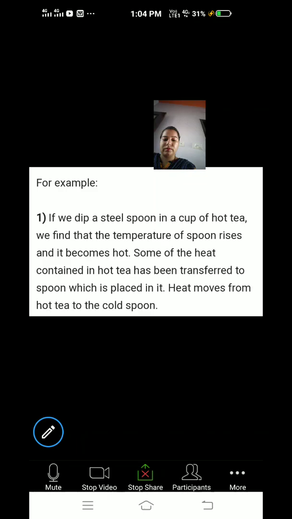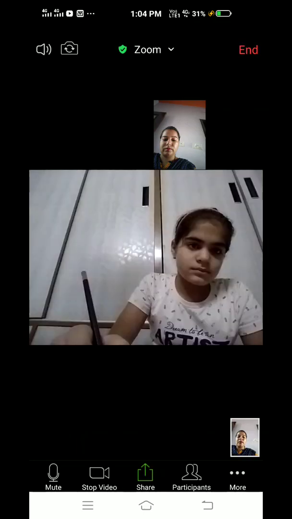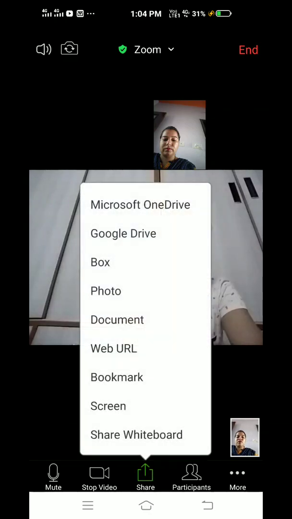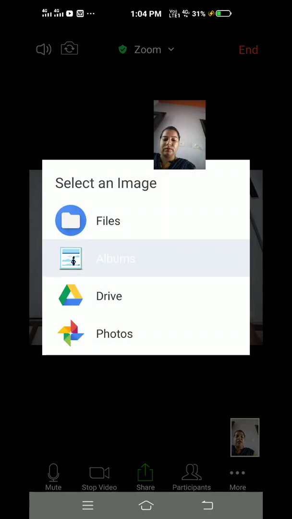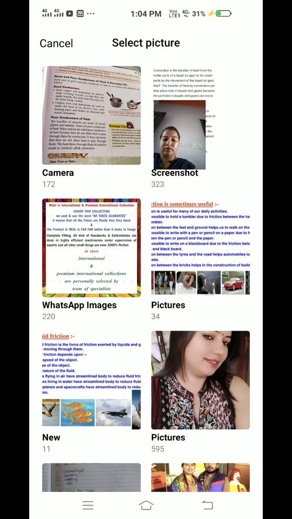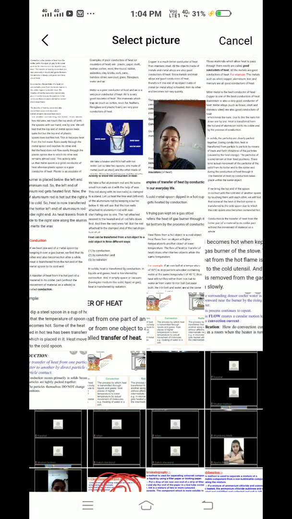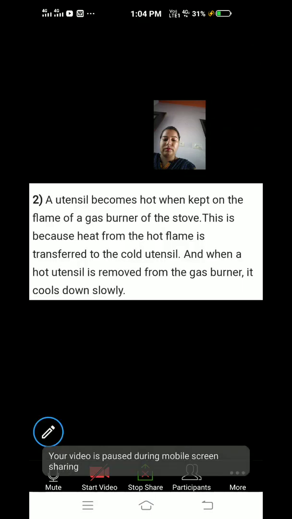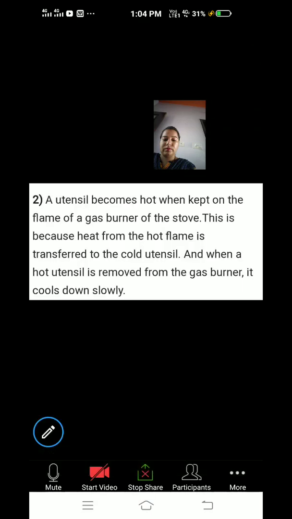Transfer of heat can occur in other ways also. When you are cooking, utensils become hot due to transfer of heat. A utensil becomes hot when kept on the flame of a gas burner or stove.